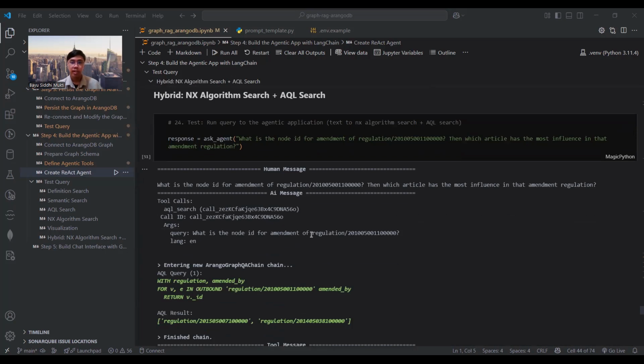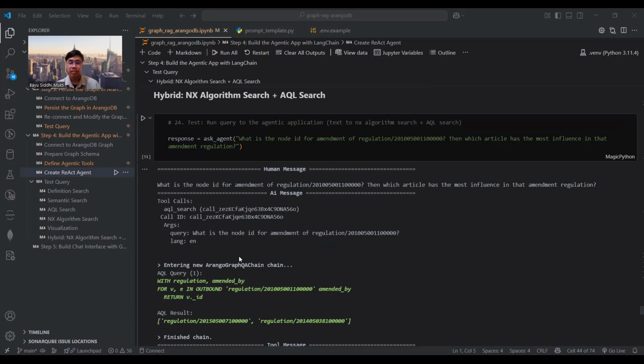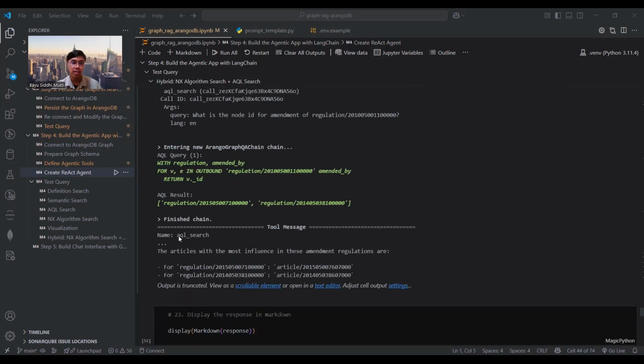Okay, the last query example is used to test the model's ability to solve a more complex problem. It is identifying relationships between nodes and performing graph analysis. The model correctly determines that the initial question can be answered using AQL because of the specific relationship. Then it seamlessly passes the result to the NetworkX algorithm tool for further analysis.